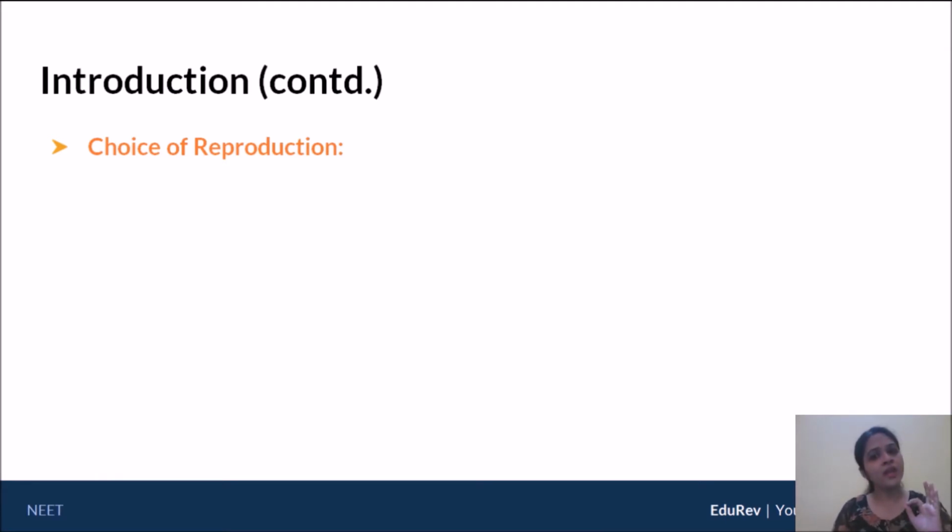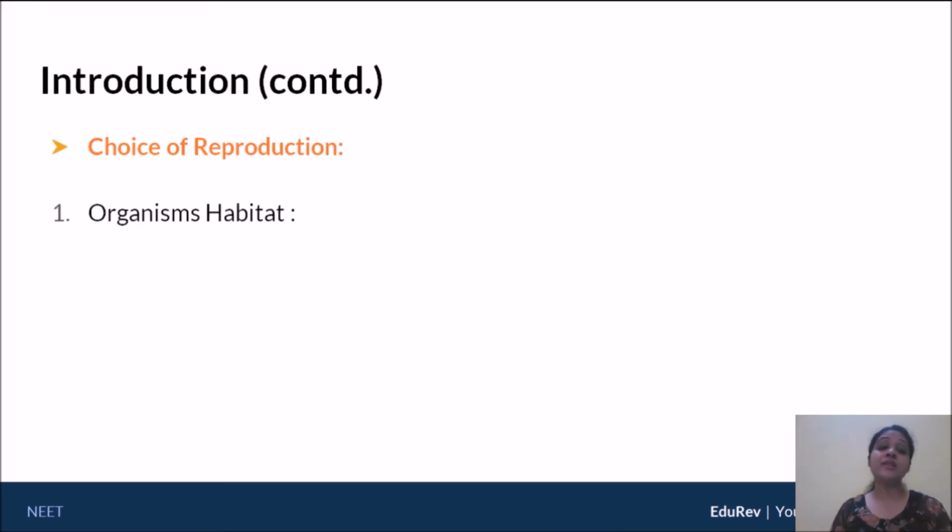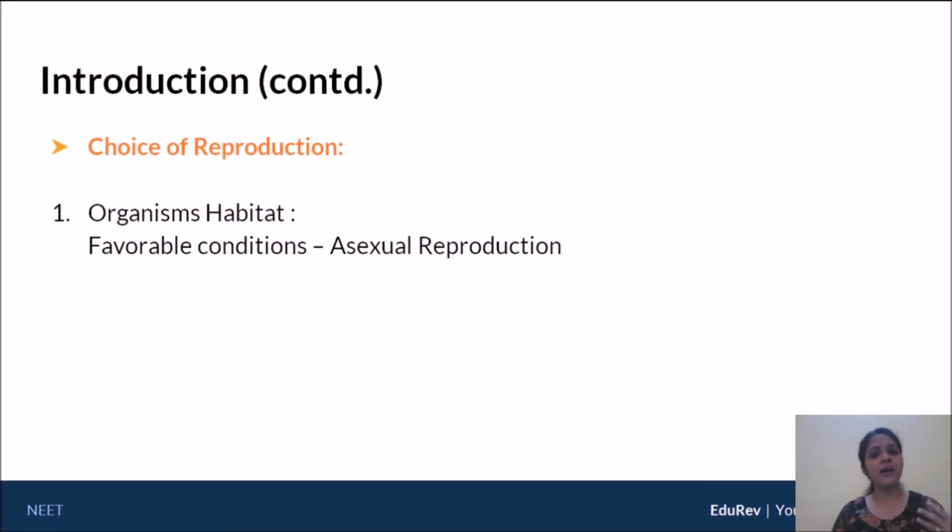There are three different criteria that define the choice of reproduction. The first is, what is the habitat? For example, suppose you have a habitat that has favorable conditions, let's say a proper watery environment, which the organism needs to survive. Whenever you have favorable conditions, asexual reproduction is probably favored.